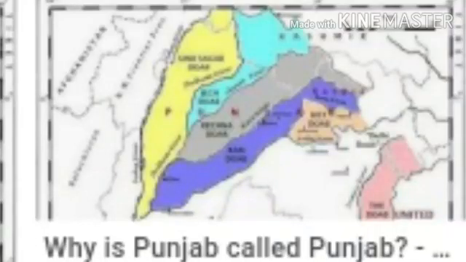The place between 2 rivers is called Doab, D-O-A-B. And Punjab has 5 rivers, Jhelum, Chenab, Beas, Satluj, Ravi. The land between these rivers is called Doab. And since there are 5 rivers, that's why it is called Punjab.